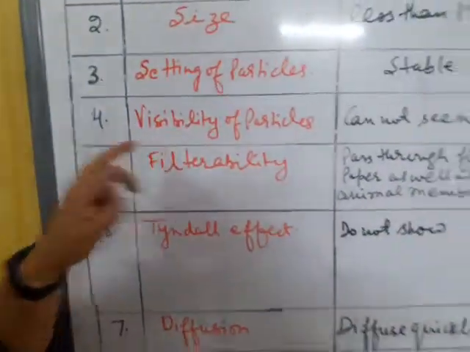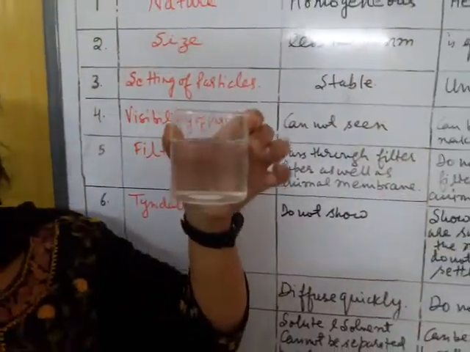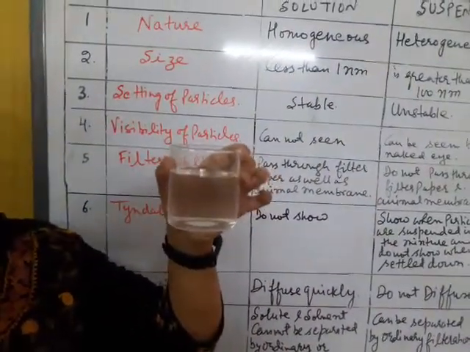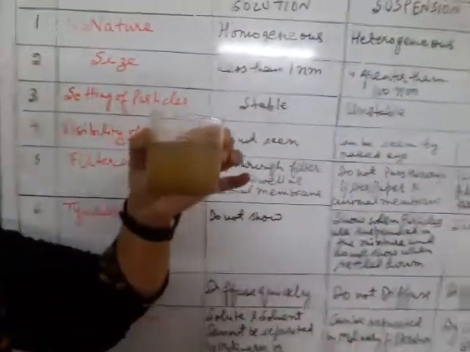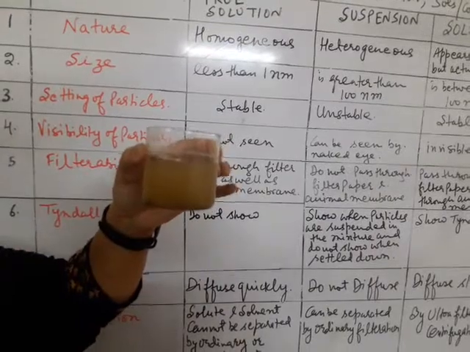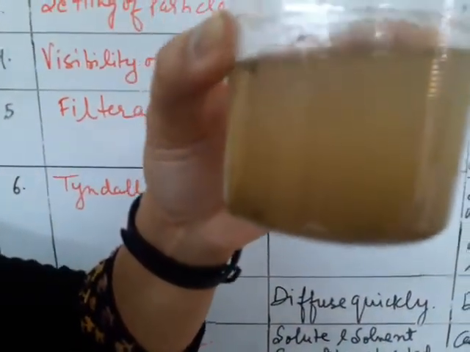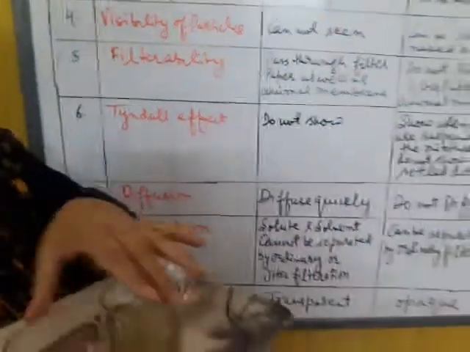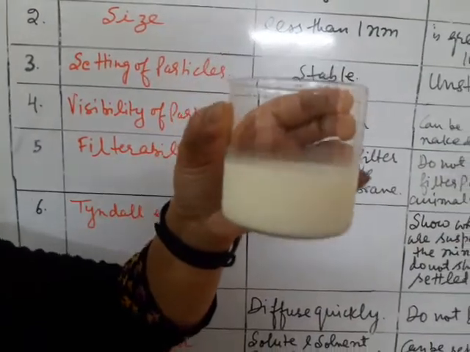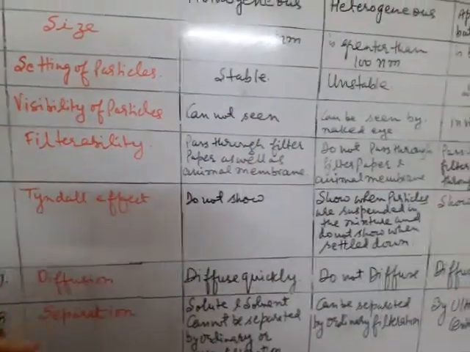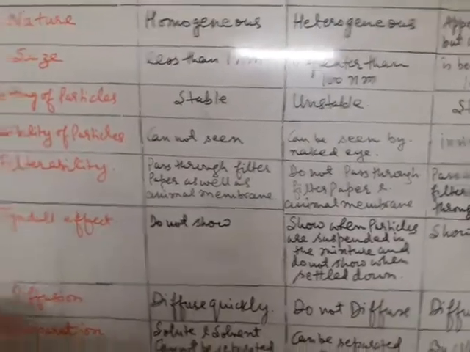On the basis of visibility of particles, can you see salt particles here? You cannot. Now, can you see soil particles? You can. You can see the particles of a suspension by naked eye. But can you see particles here in the colloidal solution? No, you cannot see the particles of a colloidal solution also.